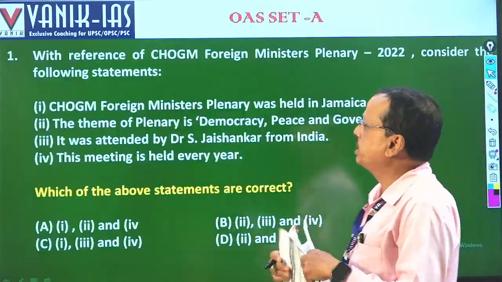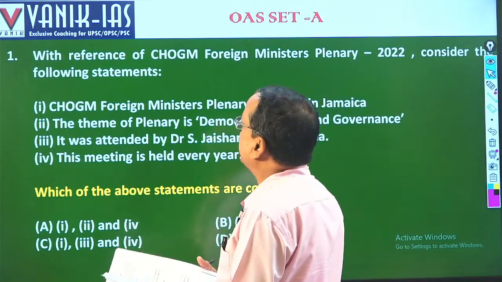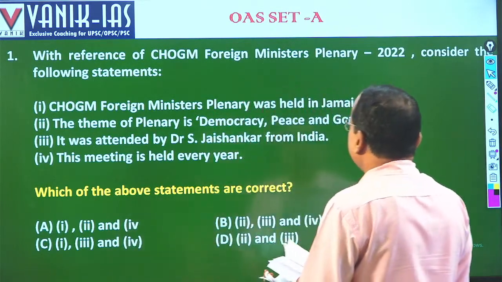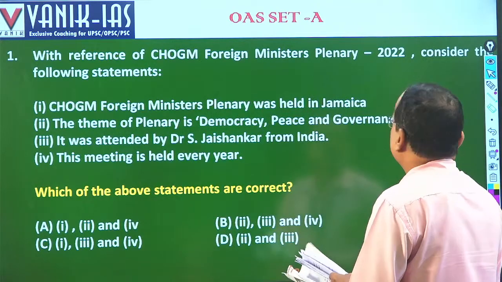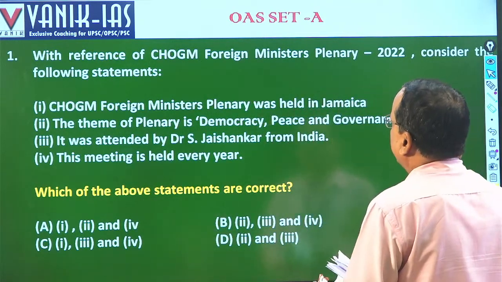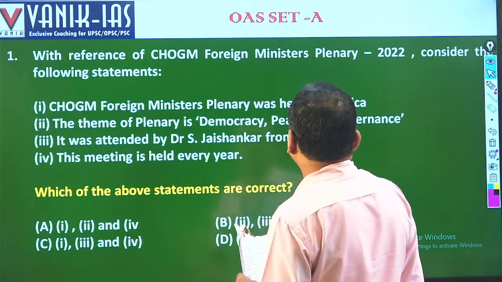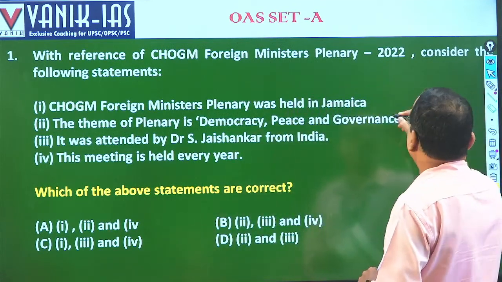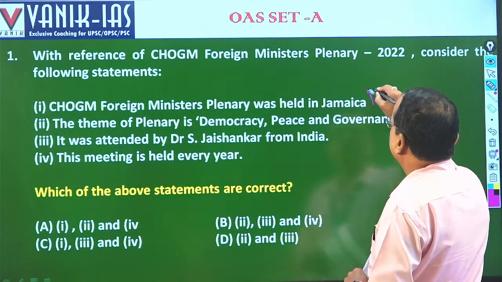Let's start with the current affairs section, starting from question number 1 in this set. With reference to the Commonwealth Heads of Government Foreign Ministers Plenary 2022, consider the following statements. The CHOGM Foreign Ministers Plenary was held in Jamaica, so it is not correct. It was held in Rwanda, not Jamaica.